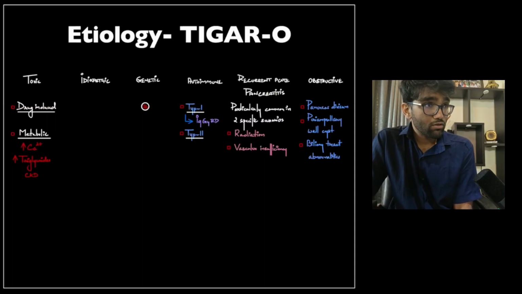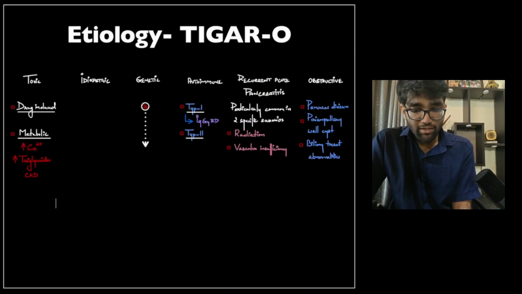So this can include a congenital abnormality of the pancreatic duct called pancreatic divisum, where the accessory duct and the primary duct remain separated from each other, and as a result, the main pancreatic duct actually opens at the minor papilla within the second part of the duodenum, resulting in a smaller opening of the duct into the duodenum and increased pressures within the duct. Then we have anything around the ampulla that can cause abnormalities, like a periampullary wall cyst, and finally we could have abnormalities within the pancreas, the biliary duct, which runs along with the distal course of the main pancreatic duct within the parenchyma of the pancreas.